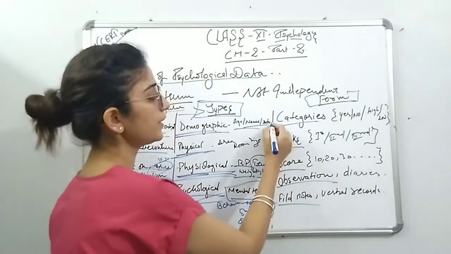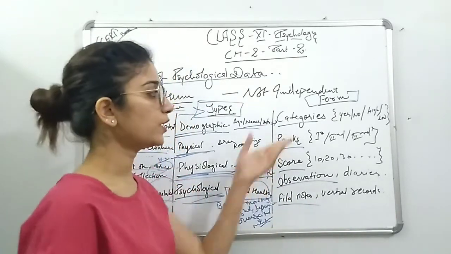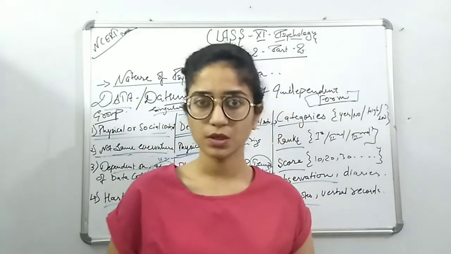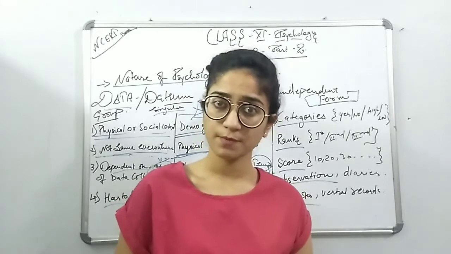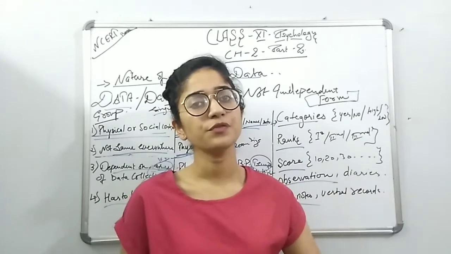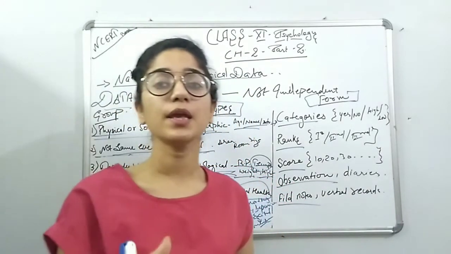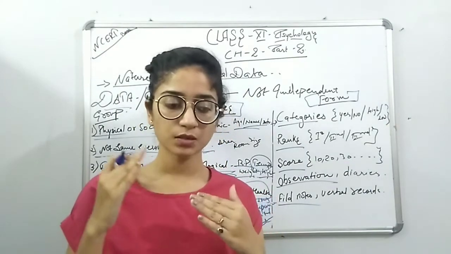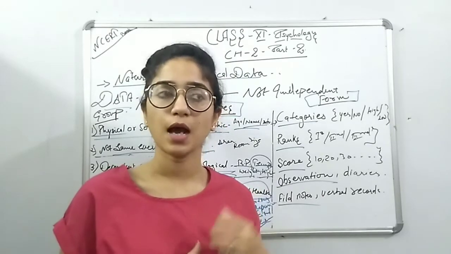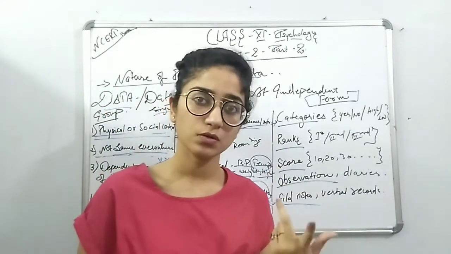So in form, what are the categories? Like yes or no, high or low. For example, I ask you a question and you have to answer in yes or no. I ask, do you like the psychology subject? You will say yes or no. So you are being differentiated in that. Also, you are male, so mostly males are at a high level of aggression. Yes or no? You have to say yes or no.